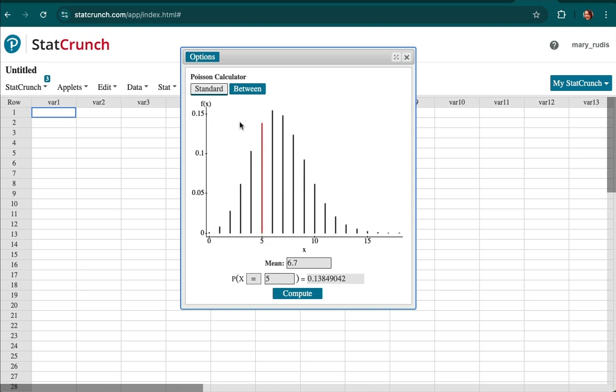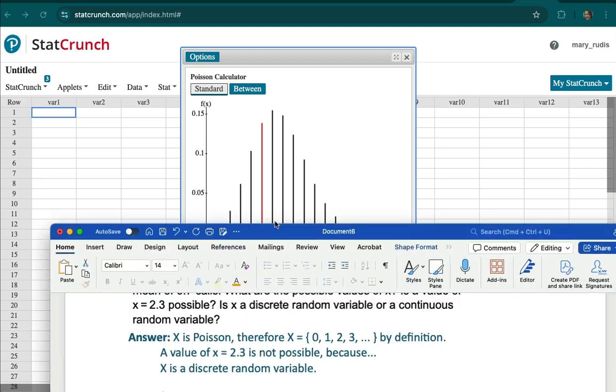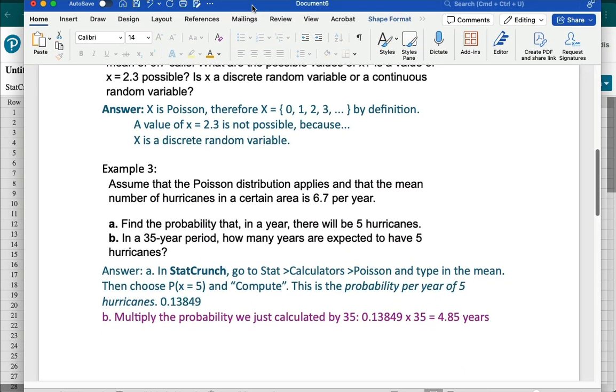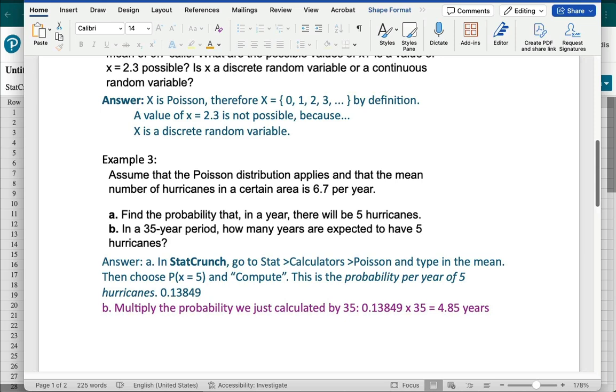And it's up here, a little less than 0.15, and we can actually see the number in the box. So it's 0.13849042. So that's our probability of X equals 5. So up here in my document now, I hit compute. So this is the probability per year. So in any year, what's the probability of 5 hurricanes?